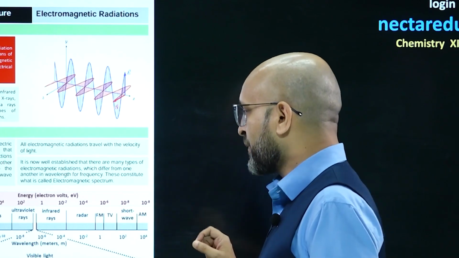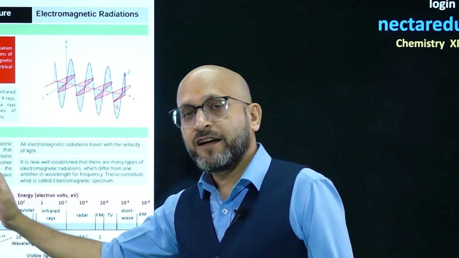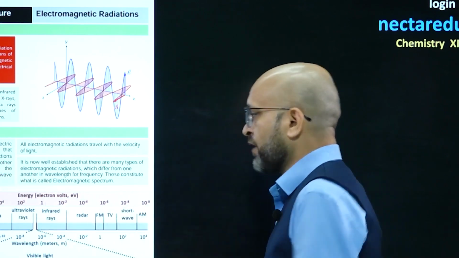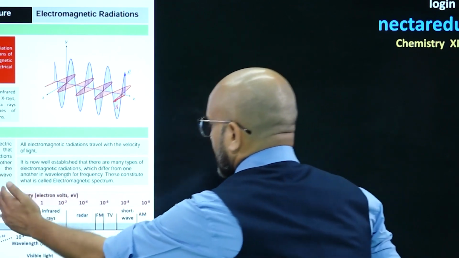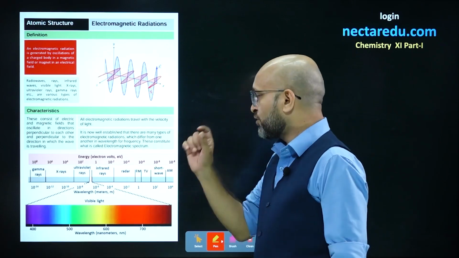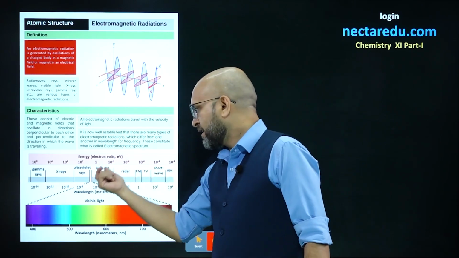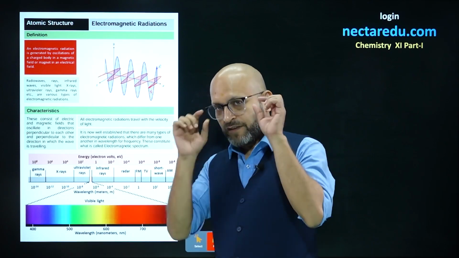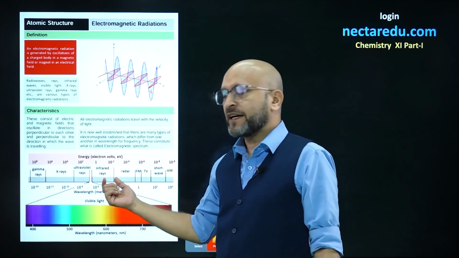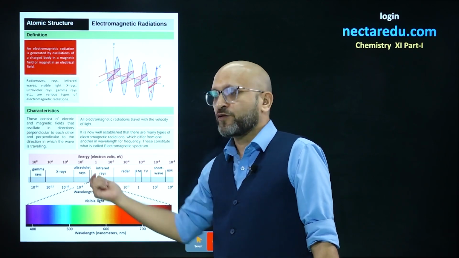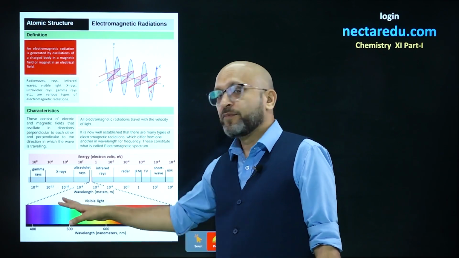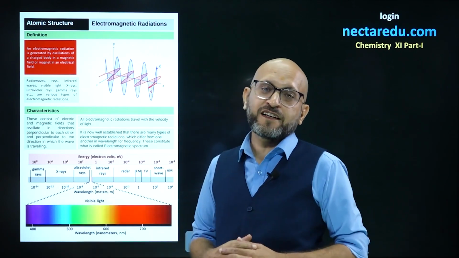What is happening over here? Gamma rays have the lowest wavelength, all right, and if you move from gamma rays towards AM waves, the wavelength is increasing, and out of this only a small portion we can visualize. Our eyes are capable of seeing only the visible spectrum, this portion, a small portion of light. All right. So this is what VIBGYOR is. That is what you have seen in the rainbow.